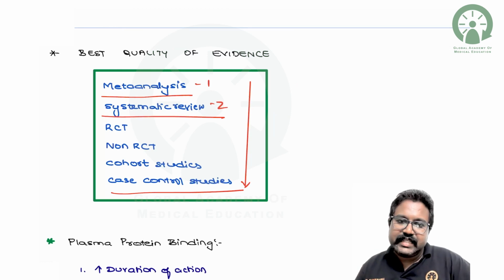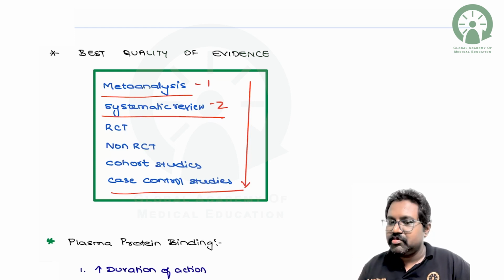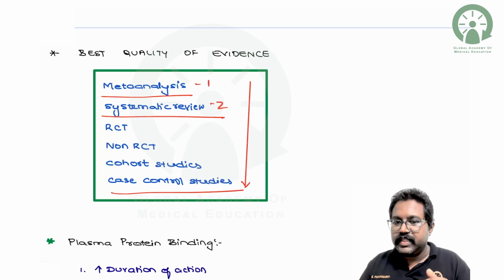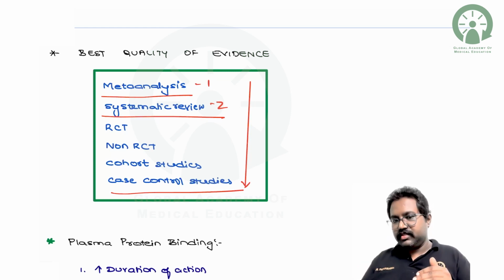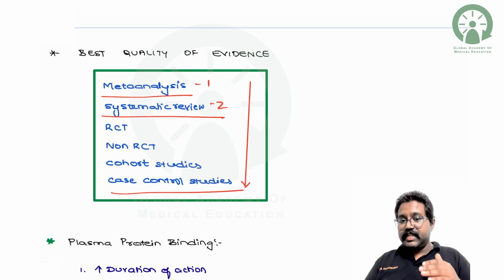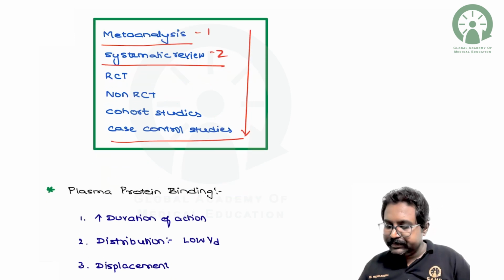Then comes the RCT, randomized control trials, non-randomized control trials, and the cohort studies. If they ask in your exam, please remember the lowest order of evidence is with respect to case reports or case series, whereas the highest level of evidence or quality is in the meta-analysis and the systematic reviews.